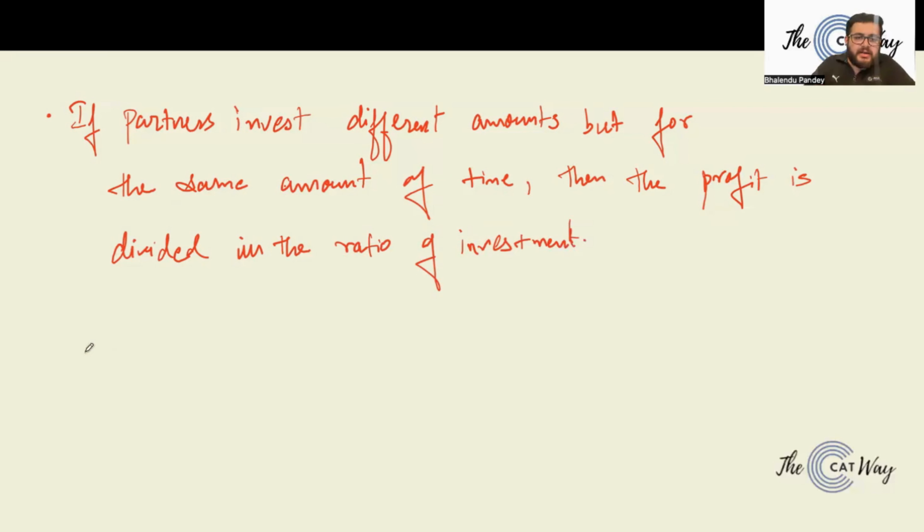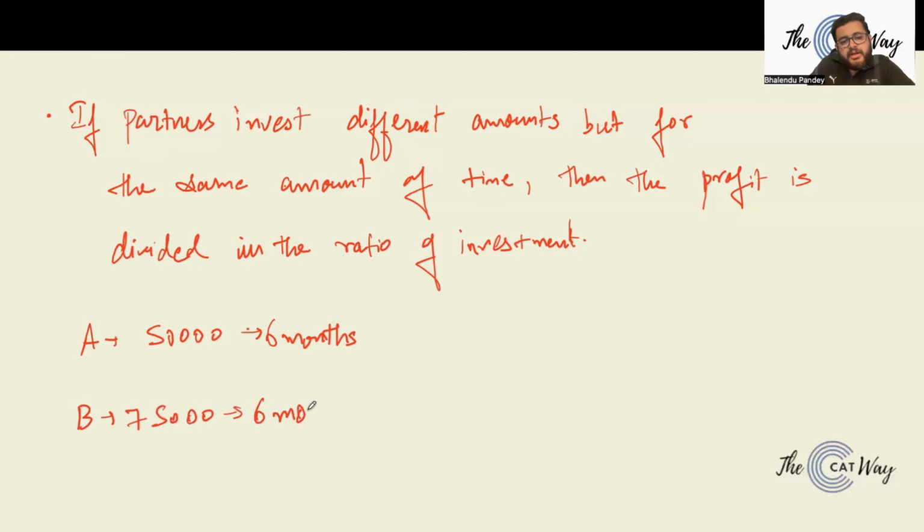So let's say that there is a person A who has invested 50,000 rupees for 6 months. There is a person B who has invested 75,000 rupees and he has also invested for 6 months. So the amount of time for both of them is the same, that is, both have invested for 6 months. So the amount of time is the same, but the investment value is different, right?